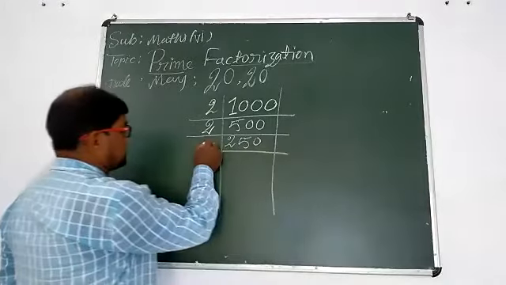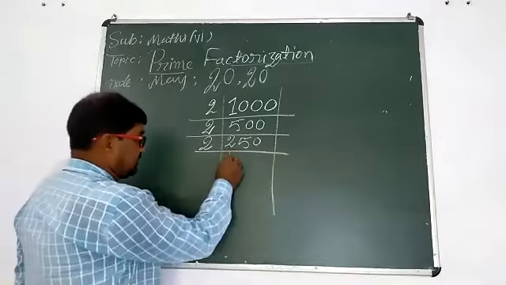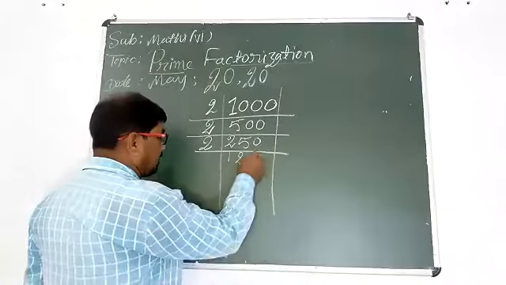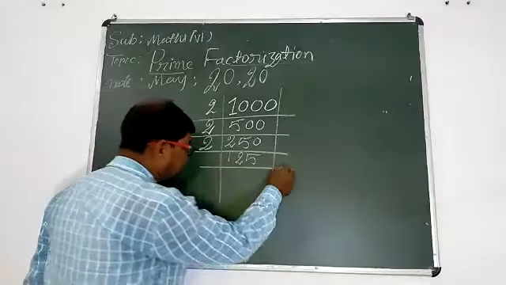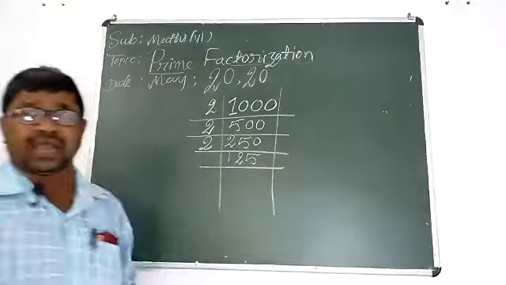Now divide by 2 again: 2 1s are 2, 2 2s are 4, then 0, 2 5s are 10. Very good. Now you have the number 125.